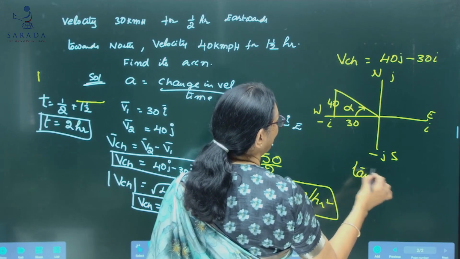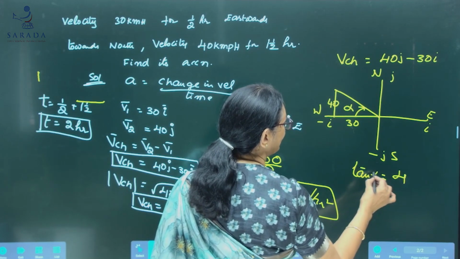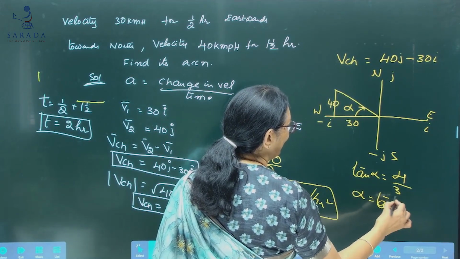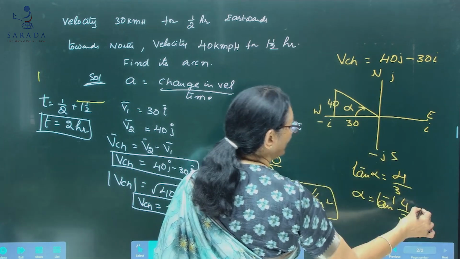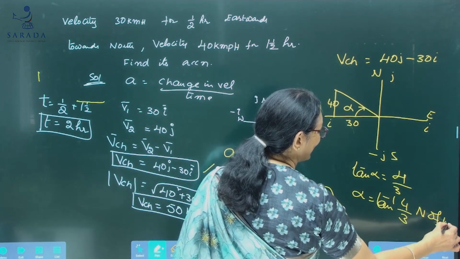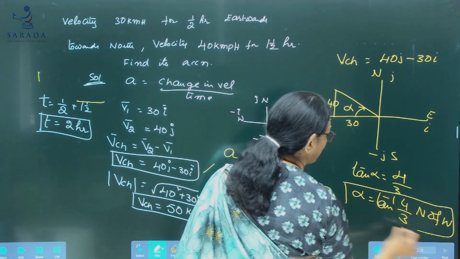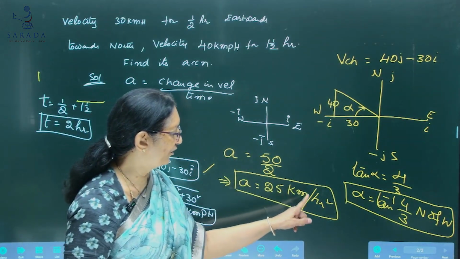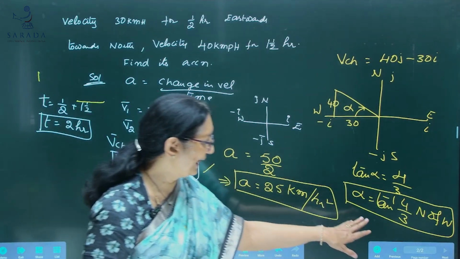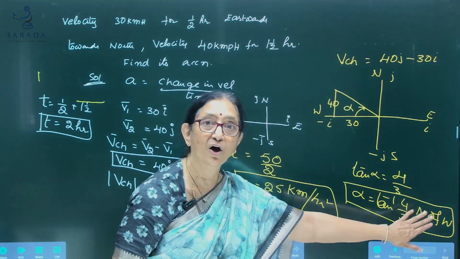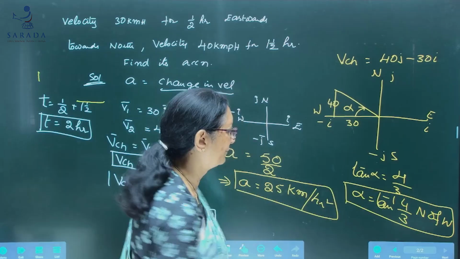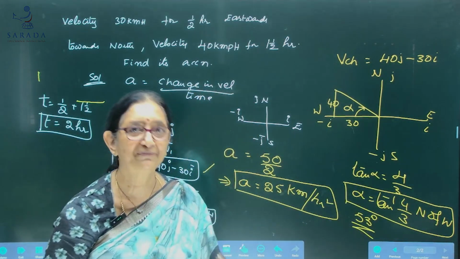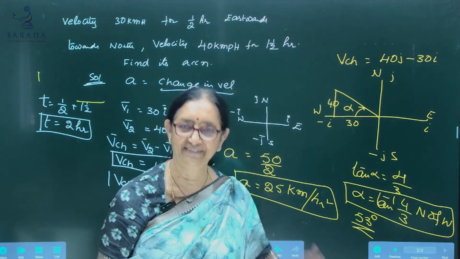Tan alpha is equal to opposite side by adjacent side, so alpha is tan inverse 4 by 3, north of west. So our final answer is acceleration is 25 kilometer per hour square at an angle tan inverse 4 by 3 north of west. If you remember, tan inverse 4 by 3 is nothing but 53 degrees. So 53 degrees north of west.